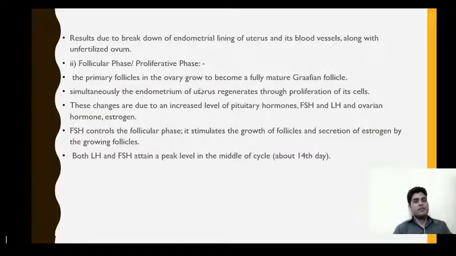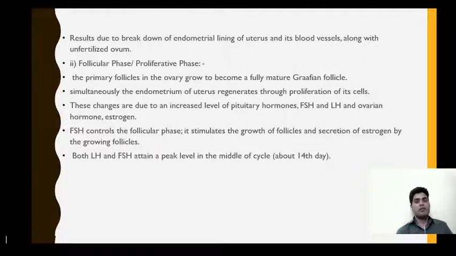Now the next phase, that is follicular phase. The primary follicles in the ovary grow to become fully mature Graafian follicle. Simultaneously, the endometrium of the uterus regenerates through proliferation of its cells. These changes are due to increases in the level of pituitary hormones, that is the follicle stimulating and luteinizing hormone, and the ovarian hormone estrogen.